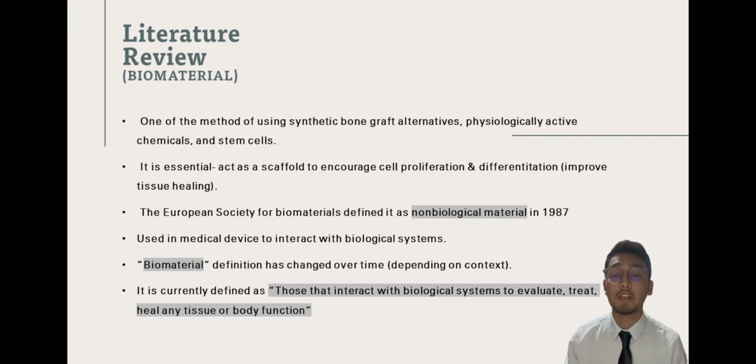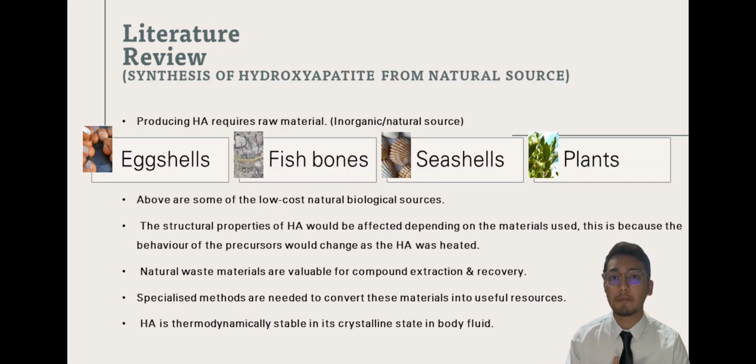Biomaterial definition has changed over time depending on the context. It is currently defined as those that interact with the biological system to evaluate, treat, or heal any tissue or body function. We move to the synthesis of the hydroxyapatite from natural source. Producing HA requires raw material which can come from either inorganic or natural source. The structural properties of HA will be affected depending on the material used.